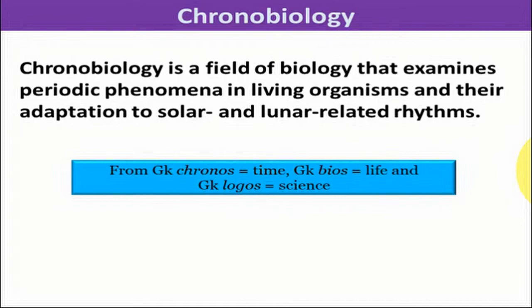This is called chronobiology. This is a little bit advanced animal behavior where the external and internal factors in a very synchronized manner regulate the behavior of animals. As a result, animals behave in a repeated way or in a cyclic way.